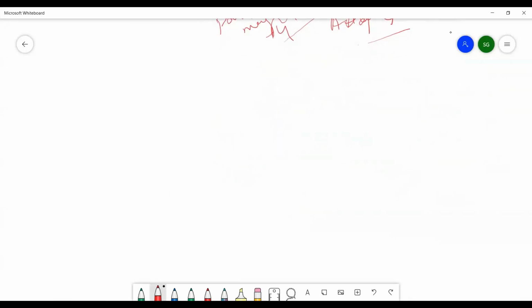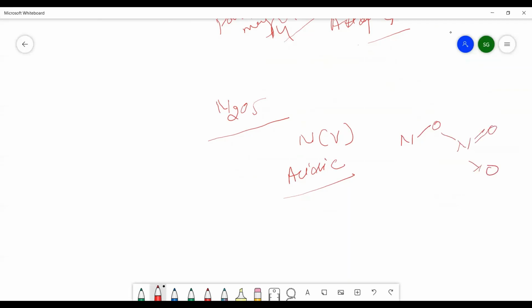Now the last oxide of nitrogen is N2O5. N2O5 is dinitrogen pentoxide, in which nitrogen is present in +5 oxidation state, and because of that reason, it is acidic in nature. And if you draw the structure of nitrogen pentoxide, you will see the covalency of nitrogen comes out to be 4.